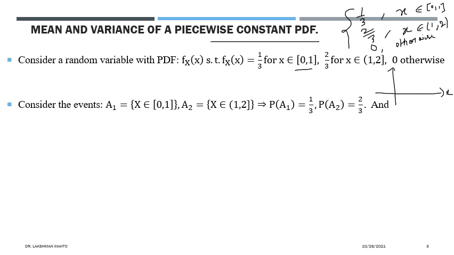So x is along the horizontal axis, f of x along the vertical axis. One would be here, two would be here. Between 0 and 1, the height of the density is 1 by 3. After 1, that means from 1 to 2, the height is 2 by 3.